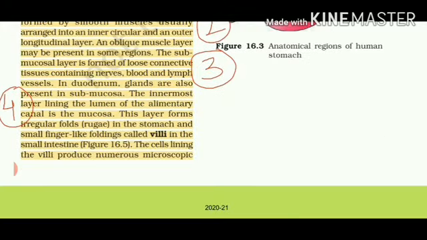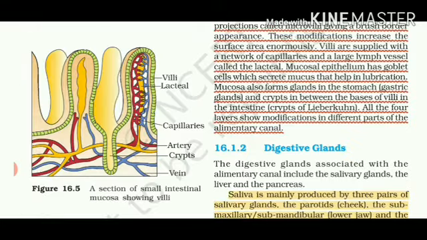Number 4, the very innermost layer, is called mucosa. It has various kinds of folds in it. Why are the folds important? Because they increase the surface area, and in the small intestine we call them villi. You can see figure 16.5.